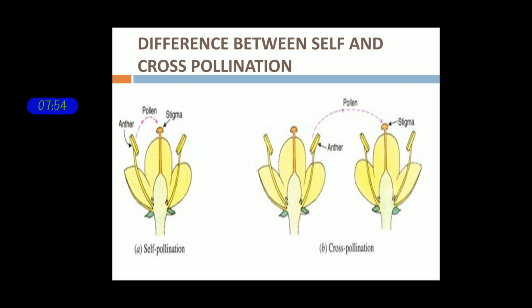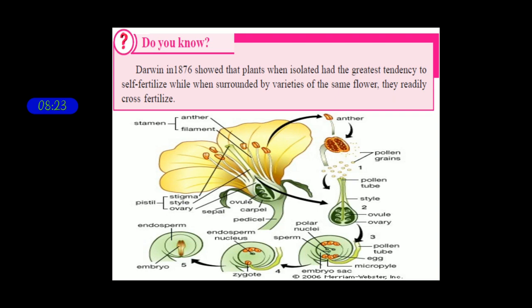But in cross-pollination, the anther produces pollen grains, and the pollen grains produced by one flower reach the stigma of another flower. So this is called cross-pollination. Self-pollination can be done within a flower, and cross-pollination can be done between two flowers. You have to know the parts in detail which take part in this reproduction.